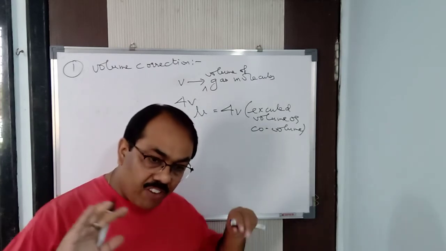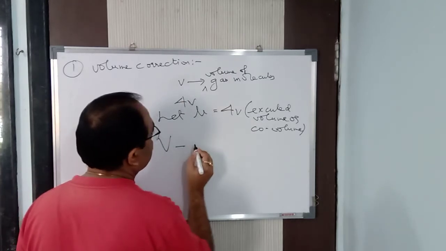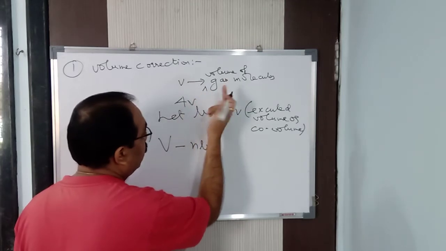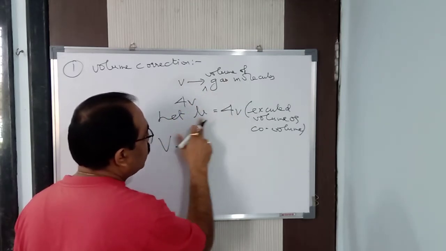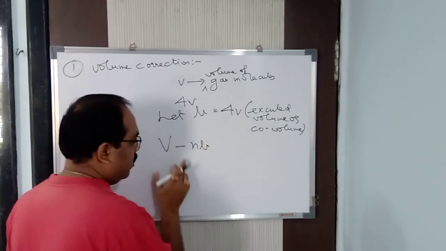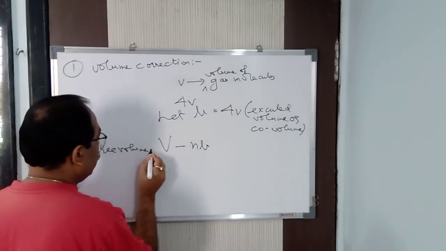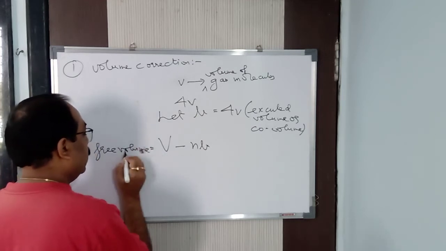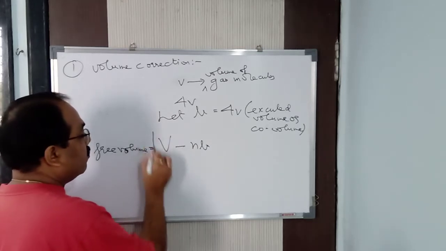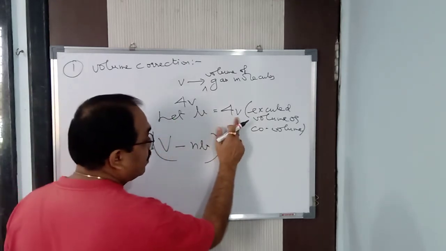Now what is the free space available for the gas molecules to move? It is nothing but V minus nb, because for one molecule the volume is v and the effective volume is 4v, which you have taken as b. For n molecules present inside that container, the free volume, that means the volume left for the gas molecules to move, is V minus nb. This is for 1 mole of the gas.